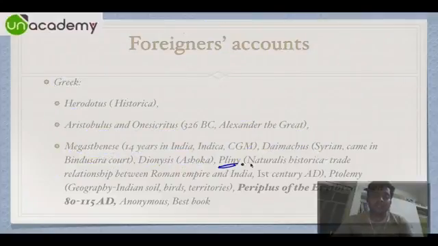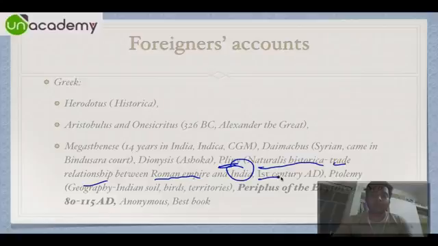So then we have Pliny. Pliny wrote Naturalis Historia. It talked about trade relationship between Roman Empire with India. It was written somewhere around 1st century AD. Then we have Ptolemy. He wrote the book Geography. It talks about Indian soils, birds, territories, etc.